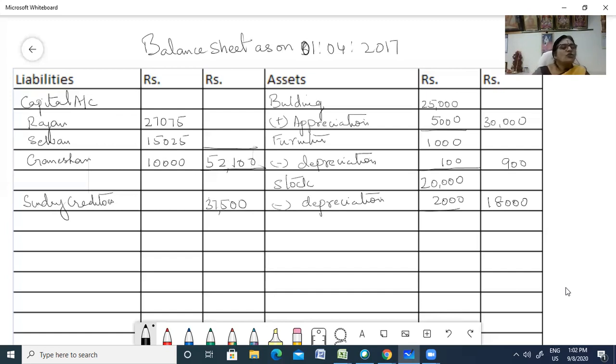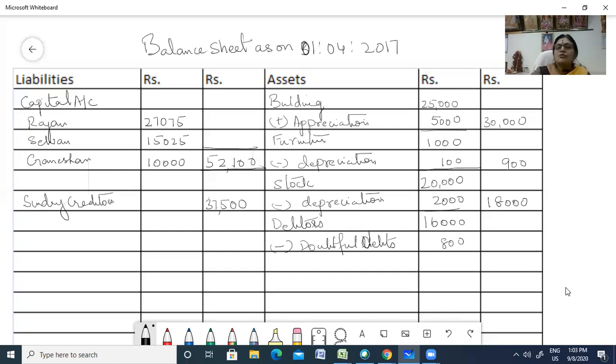Next, after stock, you had debtors. Value of debtors was how much? 16,000. And you had given your doubtful debts. So less doubtful debts. What is the doubtful debt? 800.